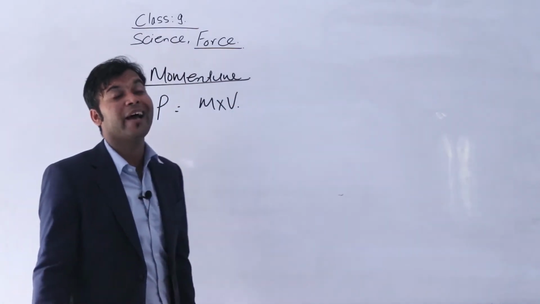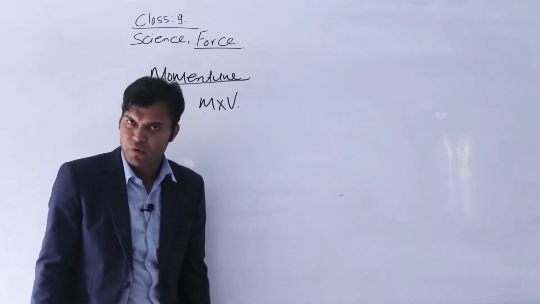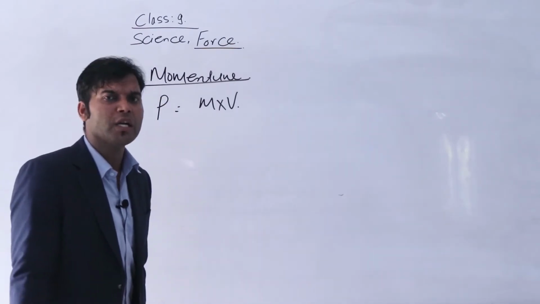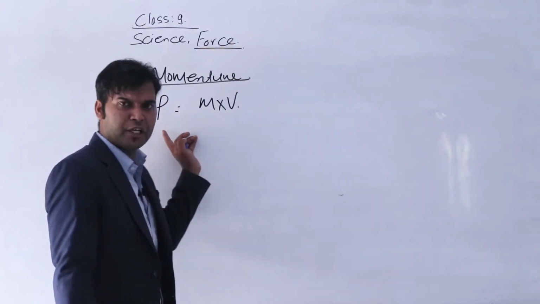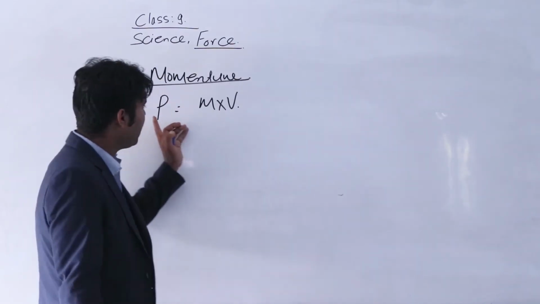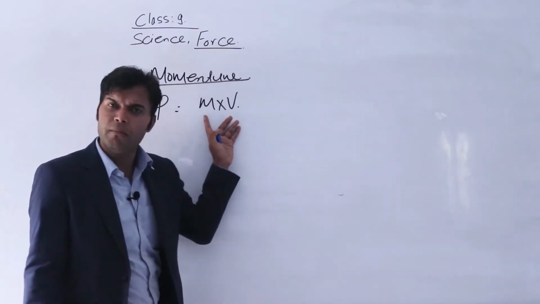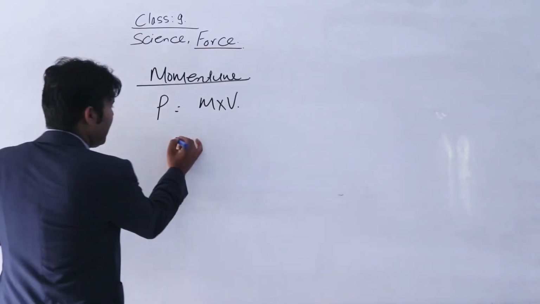Momentum is defined as the product of mass and velocity. What is momentum? Momentum is defined as the product of mass and velocity. Momentum is denoted by P, the mass is m and the velocity is v. Isn't it? Okay. Please look here.